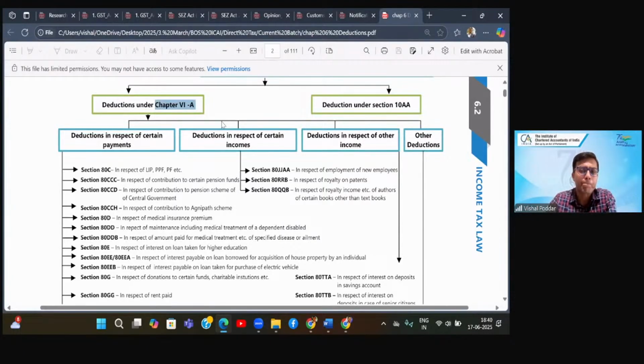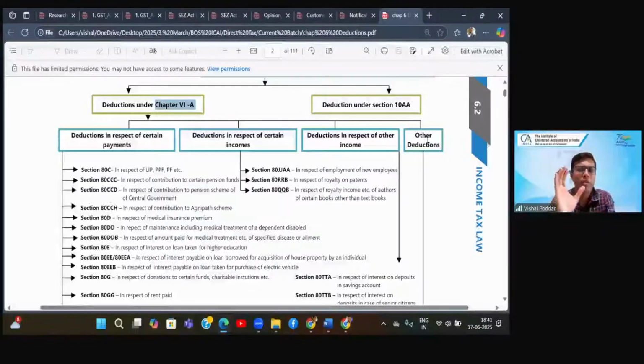So broadly, our module is classifying all the deductions into these categories. Deduction in respect of certain payments. Then it is saying deduction in respect of certain incomes. Again, it is saying deduction in respect of incomes and other deductions. I classify it in a different manner. My classification is deduction for certain payments, deduction for certain incomes, and deduction for certain persons.